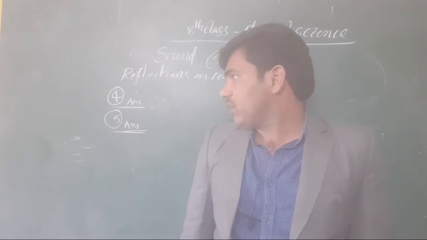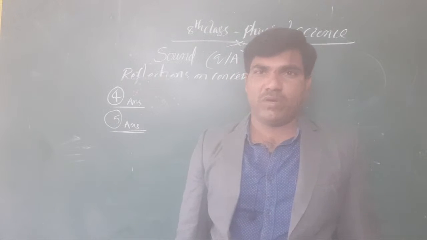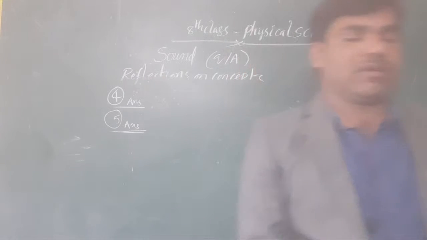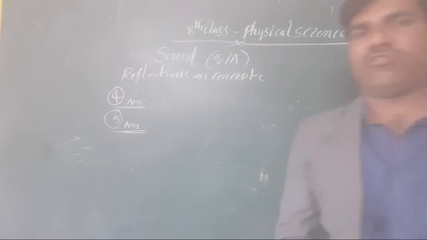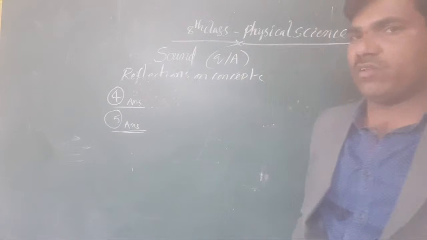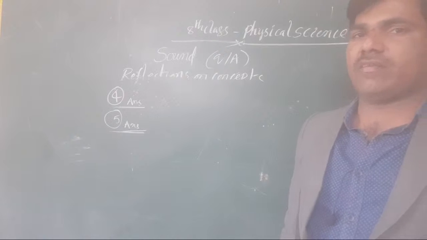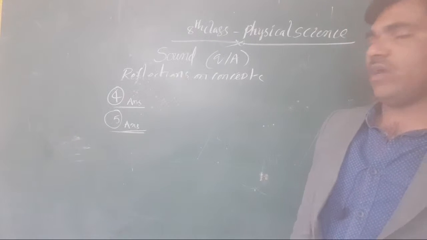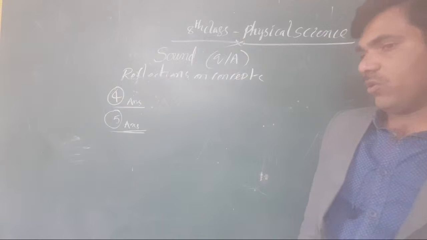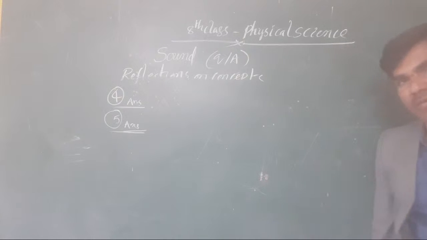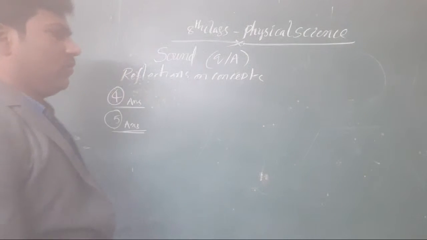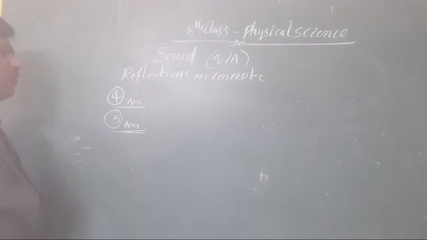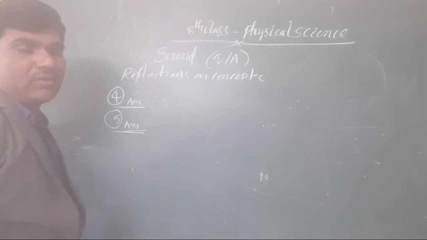Next component, that is the fifth answer. What is the fifth answer? Once you have to check it here. Write suggestions. What are the suggestions? Measures to control sound pollution. That will indicate whatever measures we have taken for controlling sound pollution. What are the measures? You have to take measures to control sound pollution. You know very well.